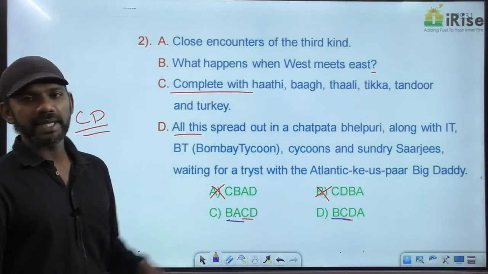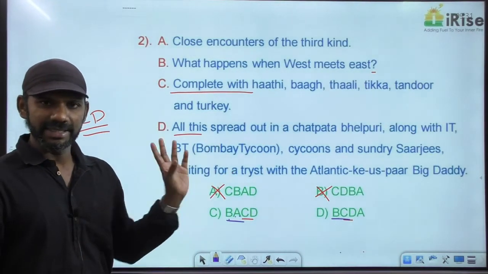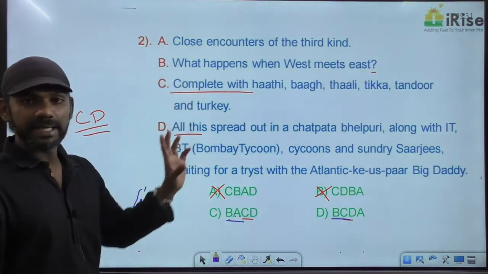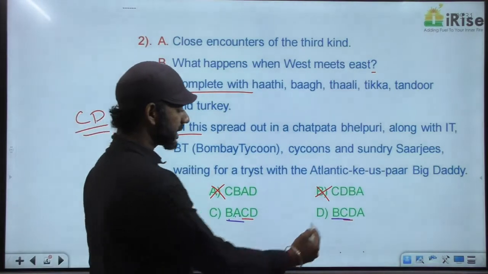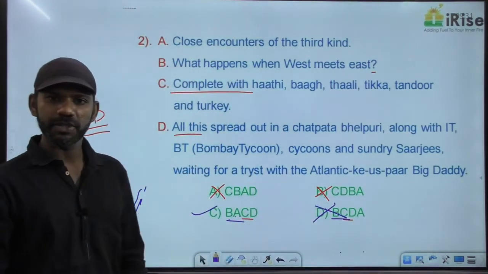Can C be the answer to B? No, the answer cannot start with an indicator. A sentence or answer will not start with an indicator. So C cannot be the answer to B. Based on that, option D is eliminated. Now we have only one option left, option C.